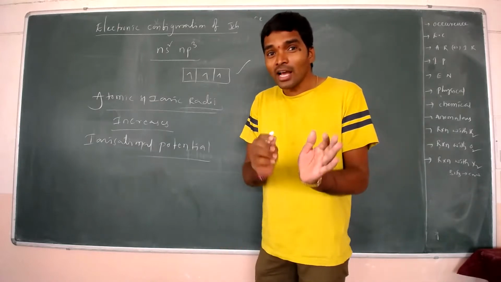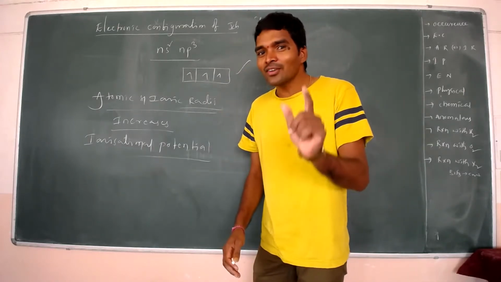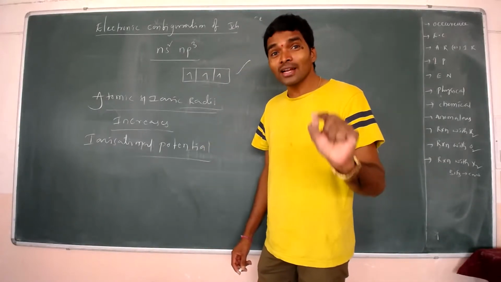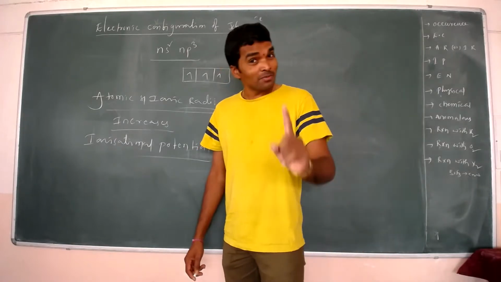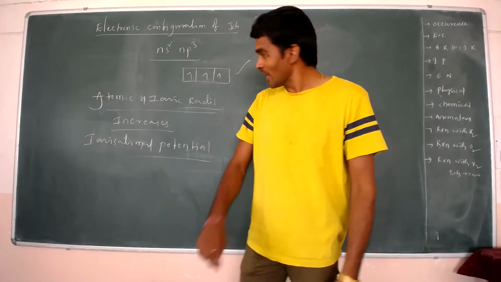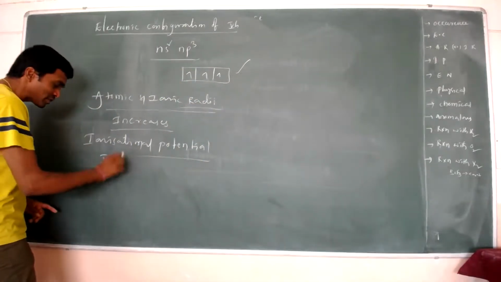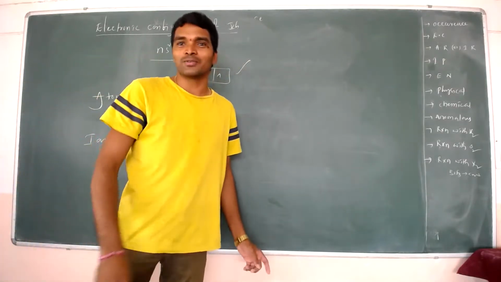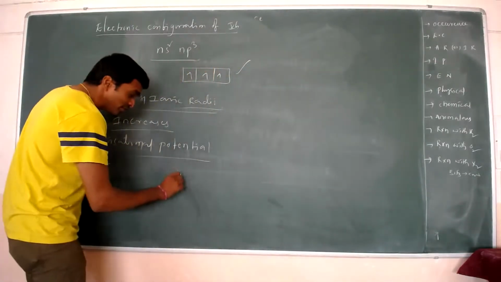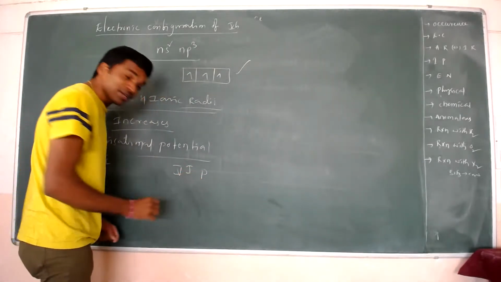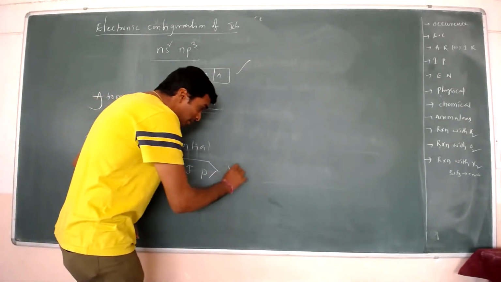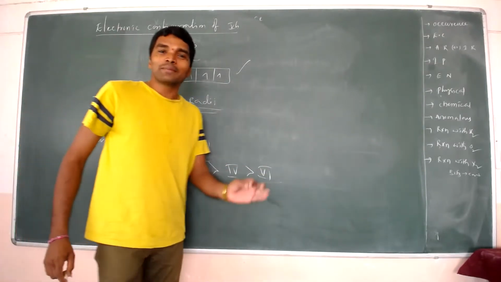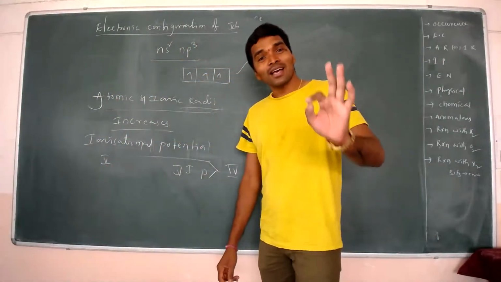Ionization enthalpy is influenced by half-filled or full-filled electronic configurations, and the fifth group elements have a half-filled configuration. That's why the ionization potential of fifth group elements is higher compared to the fourth group as well as the sixth group.